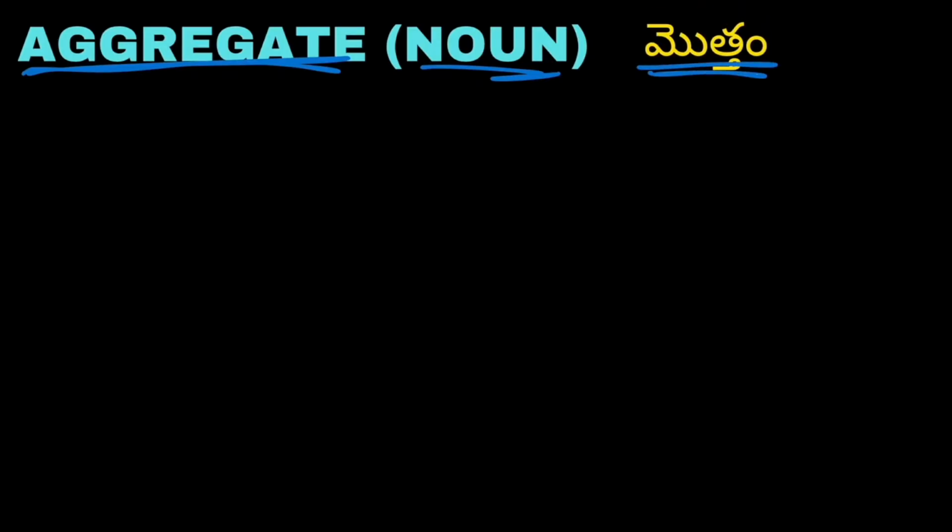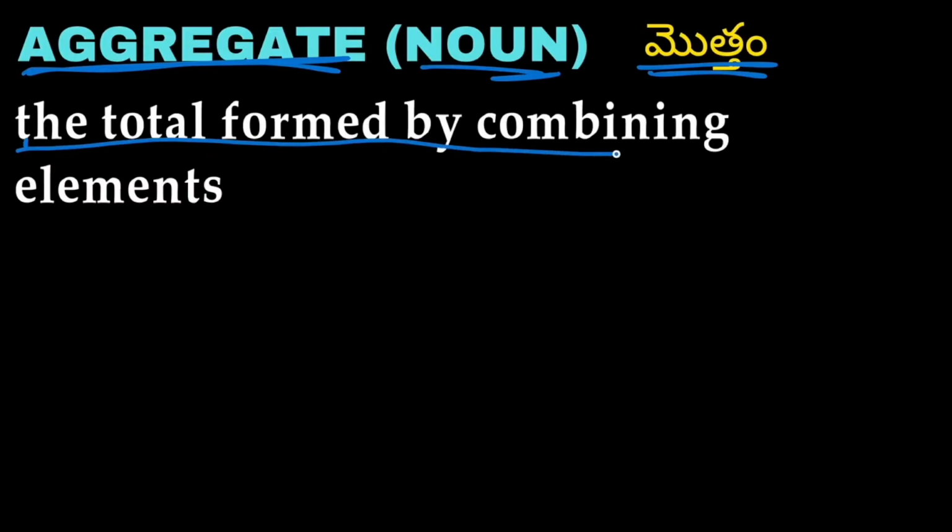Next word we have is aggregate. It is a noun. Aggregate means mottam. So the total formed by combining elements. The total formed by combining the elements is called as aggregate.